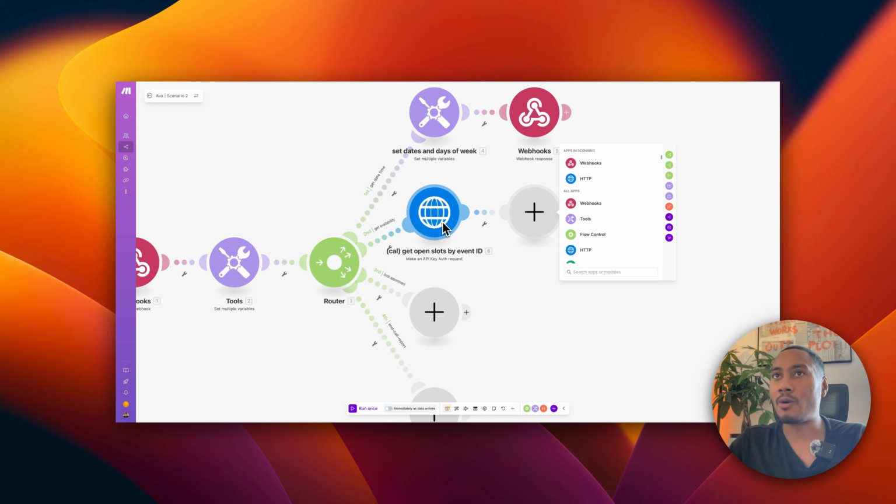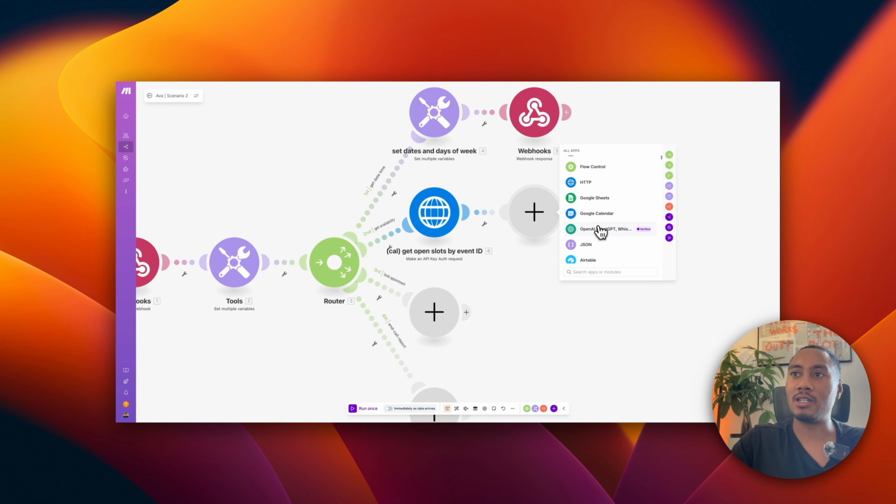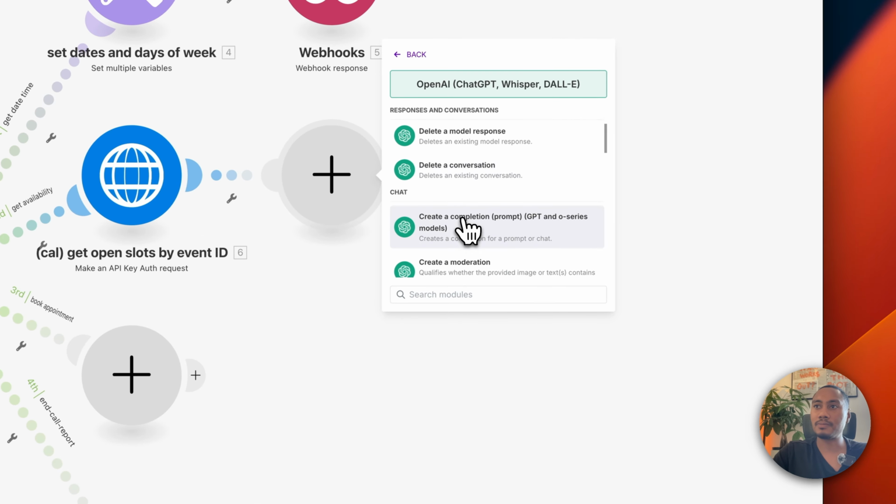Now, I've played around with many ways of going about this before, and I found that this is the best way to go about it. Sometimes when you send the UTC dates as a response back to Vapi, the assistants can struggle converting the dates in real time, which leads to poor user experience and a lot of confusion on why bookings or the slots being provided aren't actually aligned with your calendar. Well, it's probably that reason. It's because the dates being provided by Cal are in UTC, so we've got to do some conversions. So we're going to use a GPT completion module.